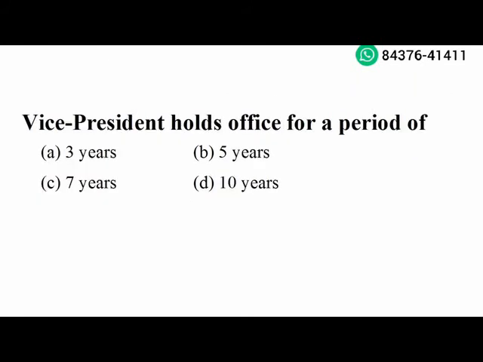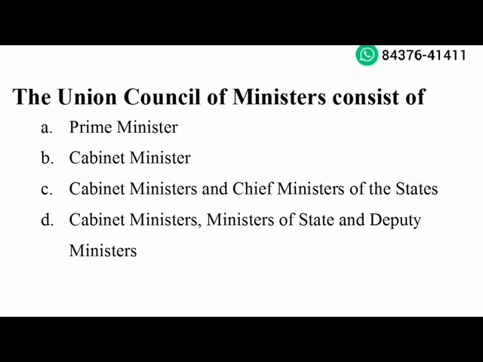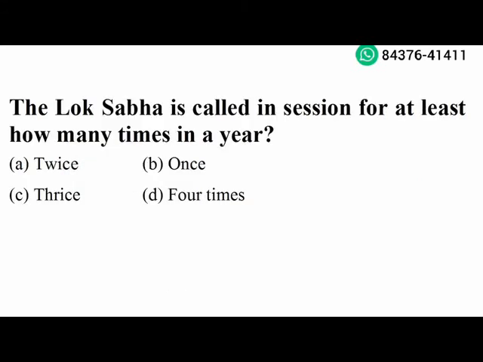Next question. Vice President holds office for a period of 5 years. Option B is the right answer. Next question. The maximum strength of Rajya Sabha is 250. Option A is the right answer. Union Council of Ministers consists of Cabinet Ministers, Ministers of the State and Deputy Minister. Option D is the right answer. Next question. The Lok Sabha is called in session for at least how many times in a year? Twice. Option A is the right answer.